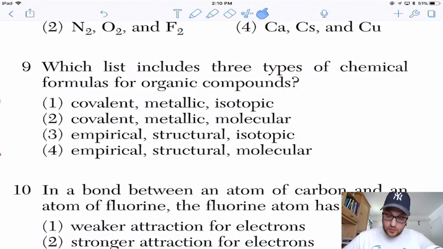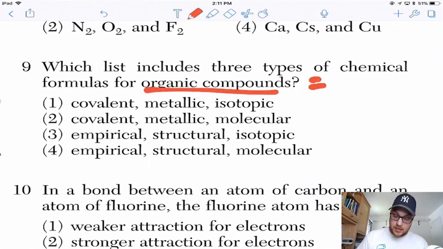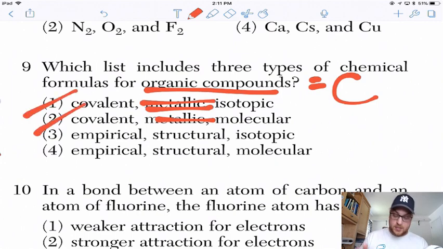9. Which list includes 3 types of chemical formulas for organic compounds? So, keep in mind, organic compounds mean they contain carbon. So we want to see which ones would make sense to have carbon in them. I'm going to cross out 1 and 2 because they say metallic. And while organometallic compounds exist, they're not really part of the curriculum, so I don't think they're trying to trick you here.